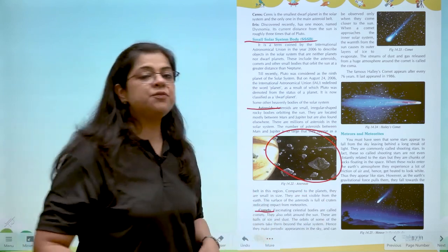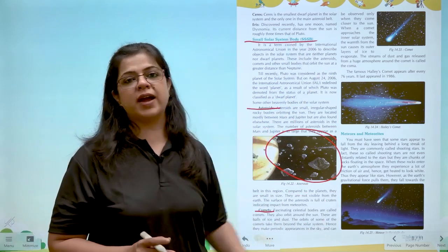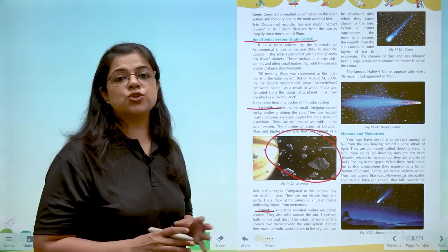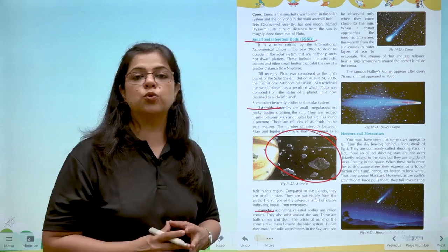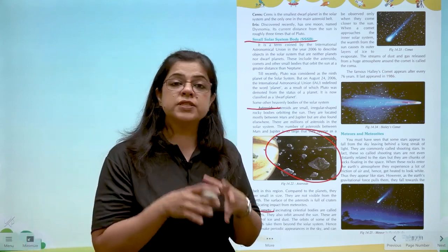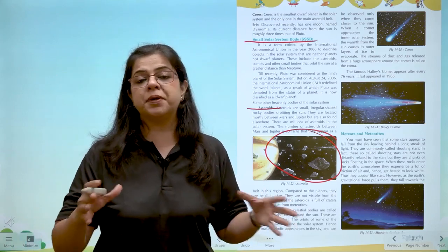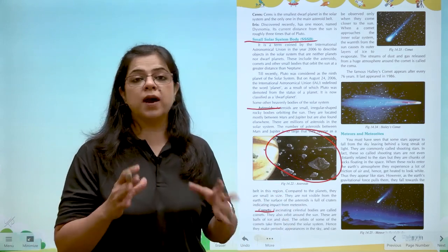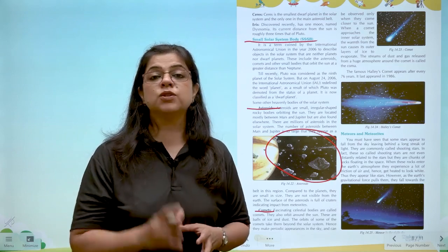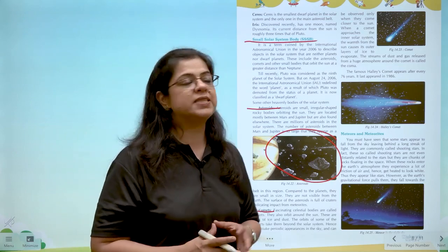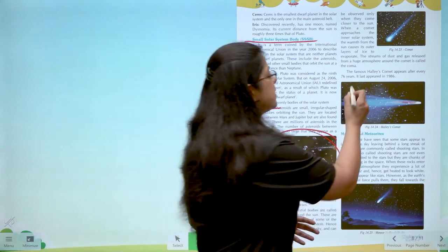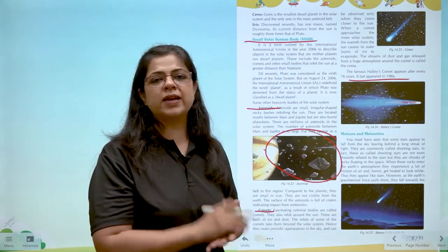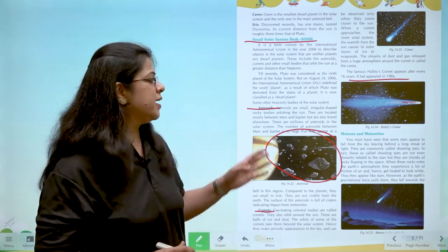Sometimes we see very fascinating flash of lights across the sky. That is known as a comet. Comets जो होते हैं वो पूरे सोलर सिस्टम में घूमते रहते हैं and they are visible from the earth only at a particular time of the year. Now Halley's comet is one comet that is seen from earth once in every 76 years. This last appeared in 1986. So you can quickly calculate when it would appear next.